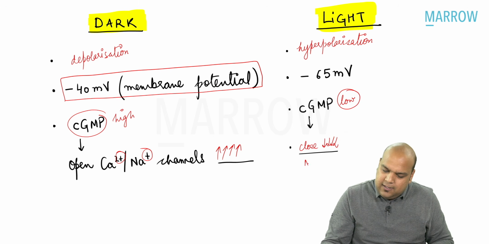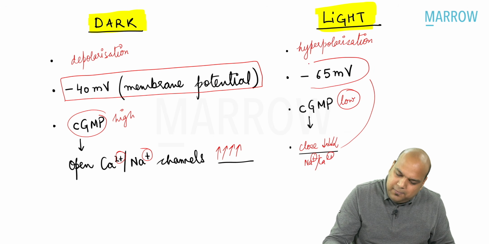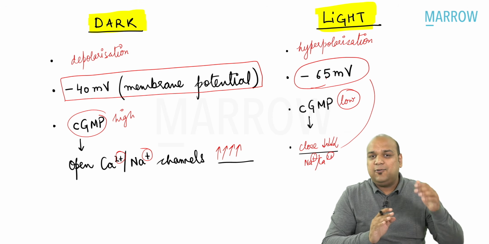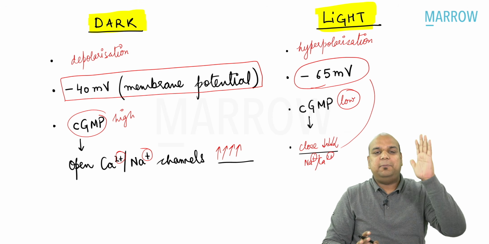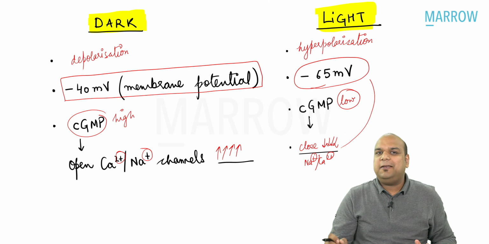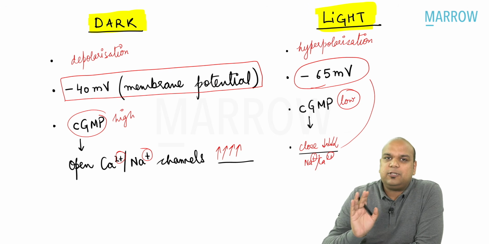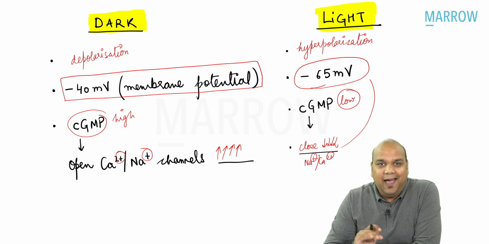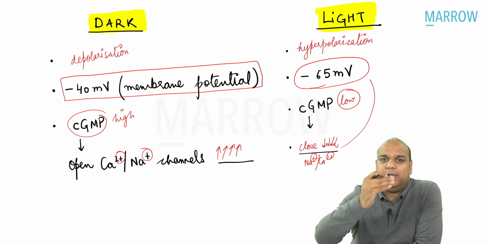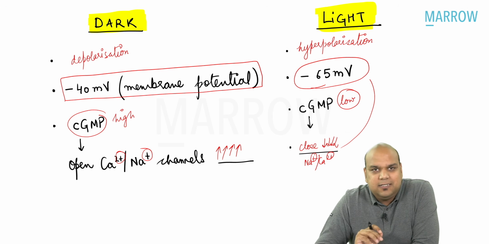That is why sodium and calcium are not able to flow inside. So when they are not able to flow inside, the plus sign is not coming inside. So the negativity is increasing. So the membrane potential in light conditions during photoreceptor action becomes minus 65 millivolt, everybody. So this is your summary of photoreceptors. How do they act? And then through graded membrane potential, how do they convey or transmit the impulse generated?